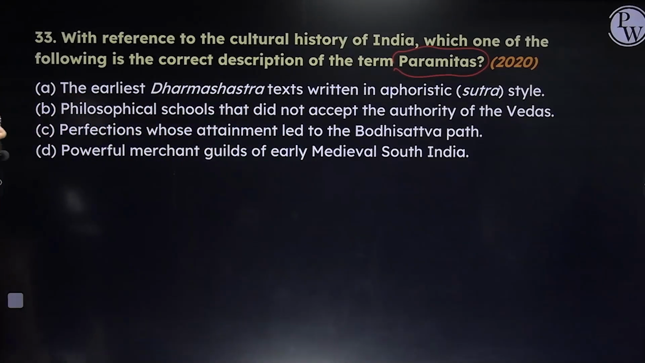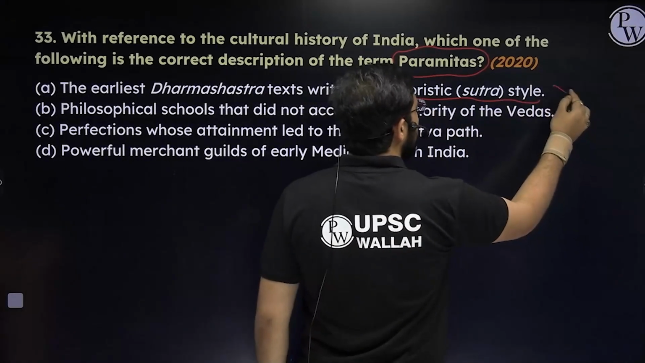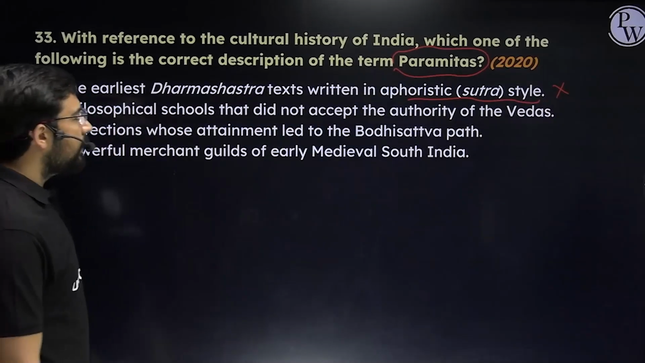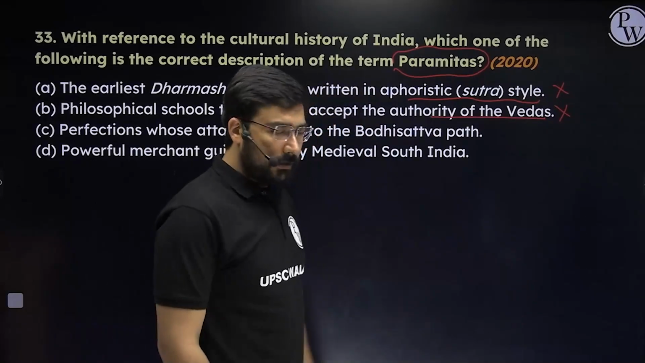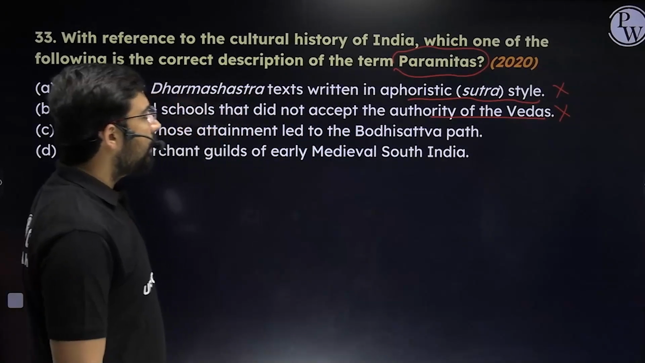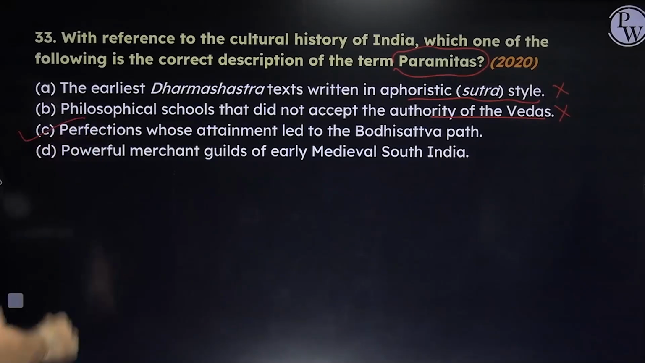The earliest Dharma Shastra text written in Sutra style, these are known as Dharma Sutras. They are not known as paramitas. Philosophical schools that did not accept the authority of the Vedas are known as Nastik: Buddhism, Jainism, and even Charvak, right? So the word Nastik is used for them. Perfection whose attainment led to the Bodhisattva path. The third statement is correct.